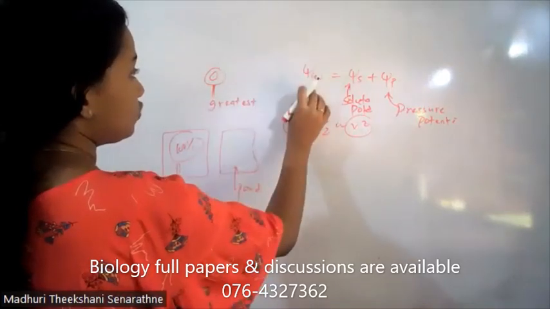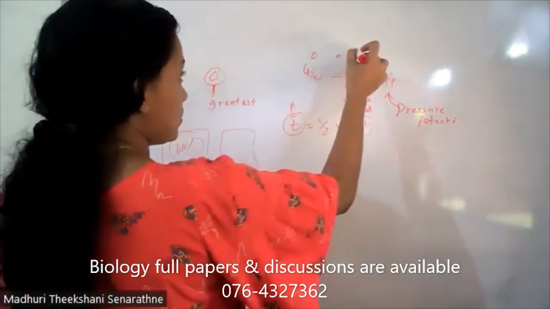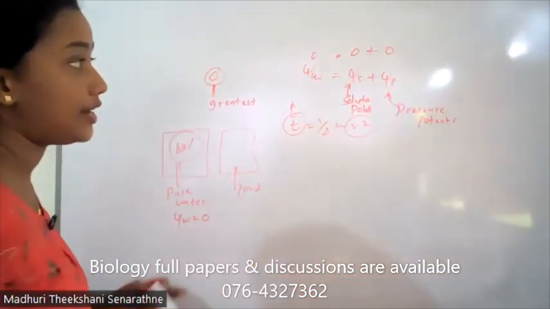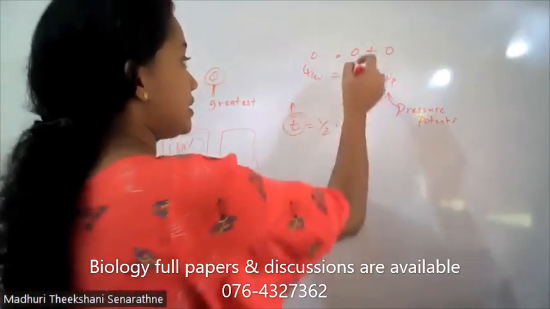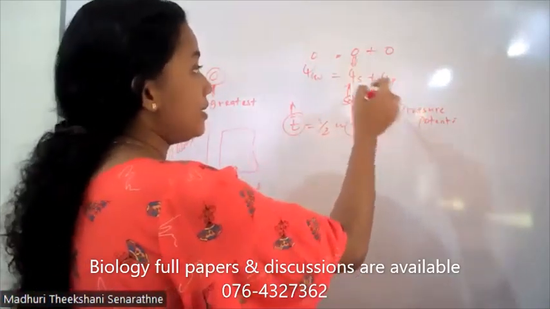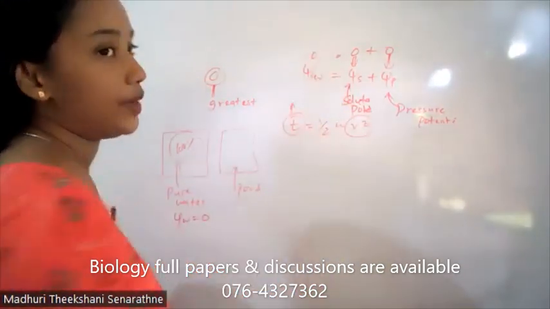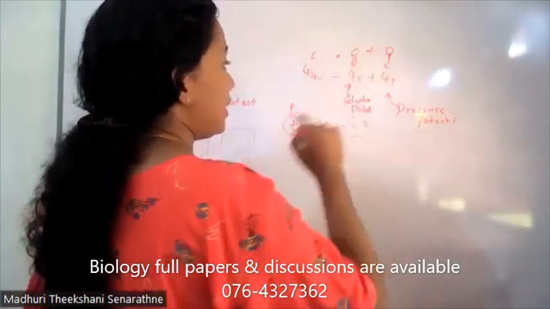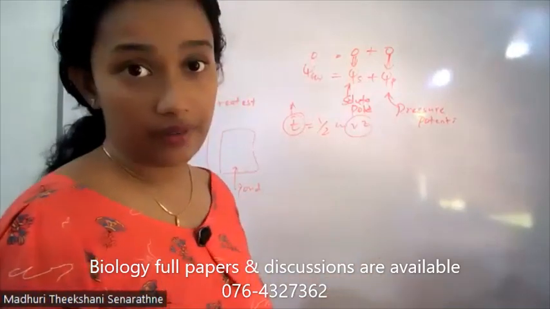Here, this one is 0. So psi S plus psi P is equal to psi W. Psi W may be 0 and psi P may be 0, then psi W becomes 0, but psi S never becomes 0.